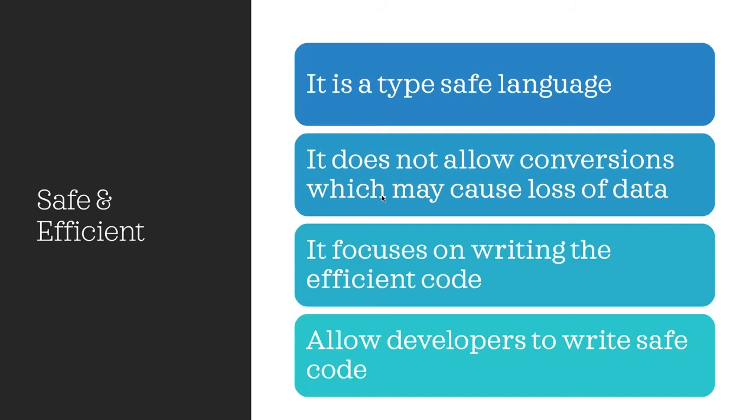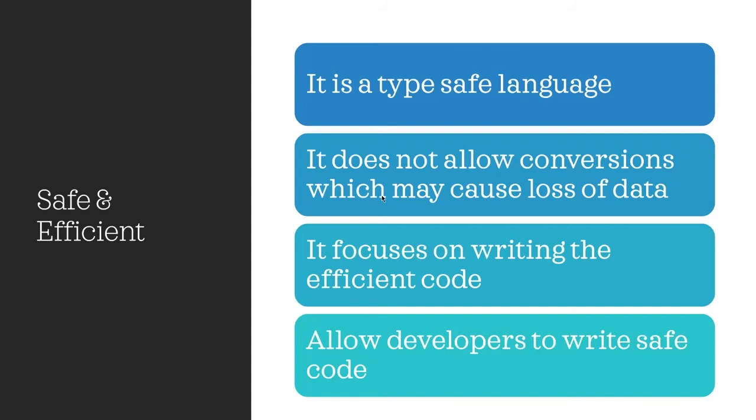Now the fourth characteristic is safe and efficient. That means C# is completely a type safe language. You know that conversion may lose data, like when we convert from a big int to int, there is a loss of data. So it allows that, but it does that very safely. There are some sets of rules for that, which we will discuss in upcoming videos. It focuses on writing efficient code.